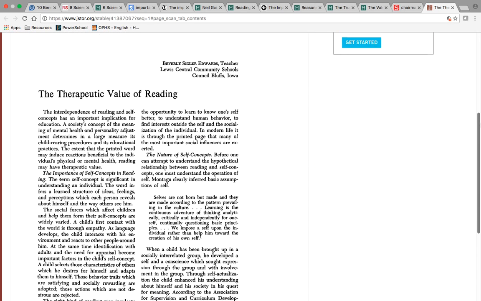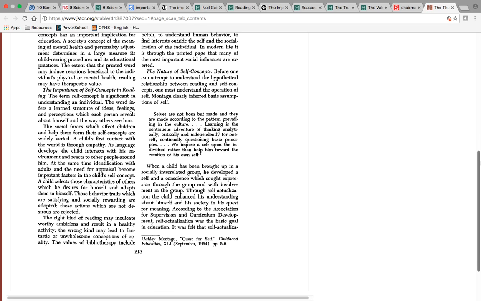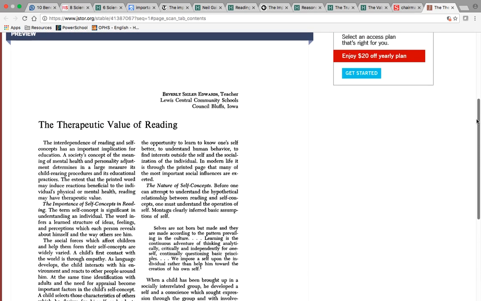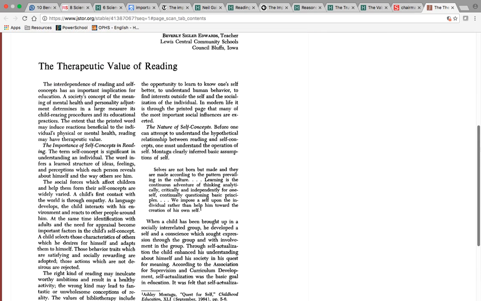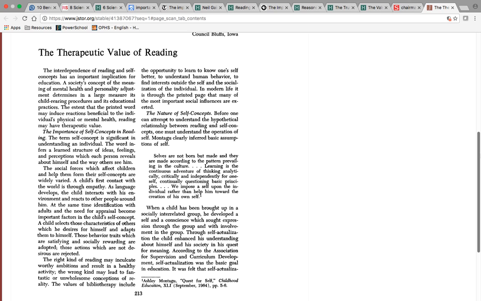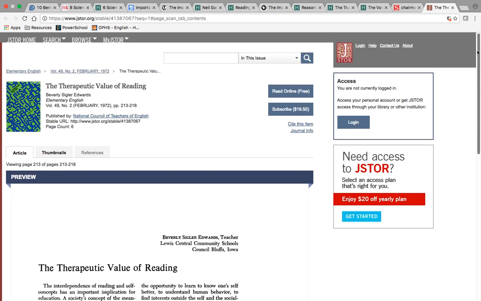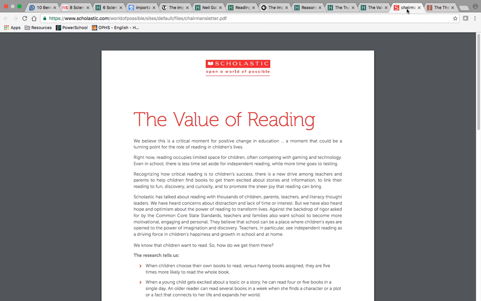So the great thing about some of these online databases is, yeah, I might not be able to actually look at it without having to pay or create a login, but they'll sometimes give you a preview. So if you get super lucky, you might have everything that you need on that preview, and then you can just use that and not have to buy a resource. Okay, so this one's a good one. I'm going to hang on to that one.